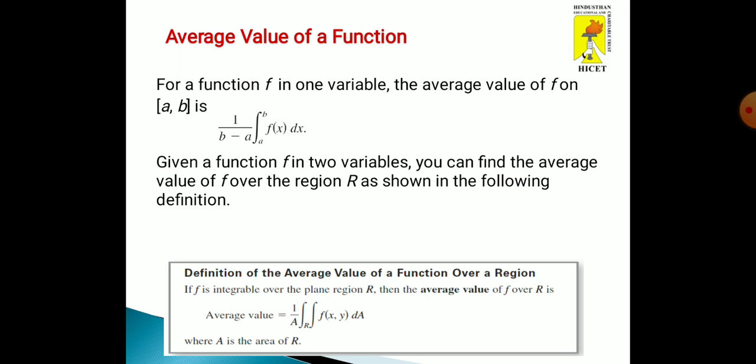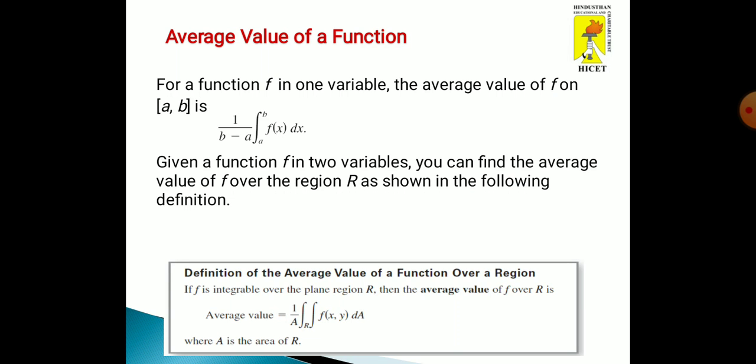Recall the average value of a function f in one variable. The average value of f on a closed interval [a, b] is 1/(b minus a) times the integral from a to b of f(x) dx. Given a function f in two variables, you can find the average value of f over a region R, as shown in the following definition.